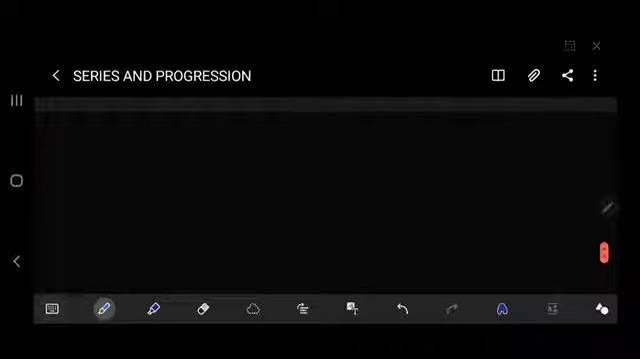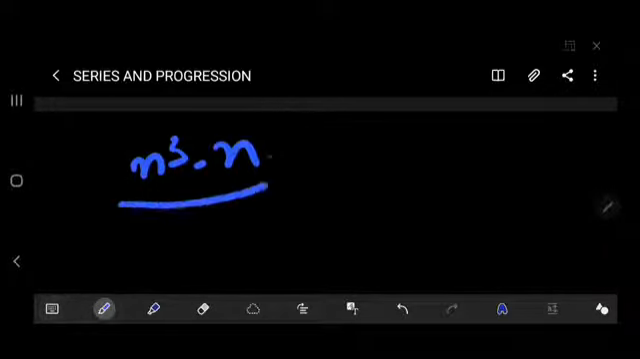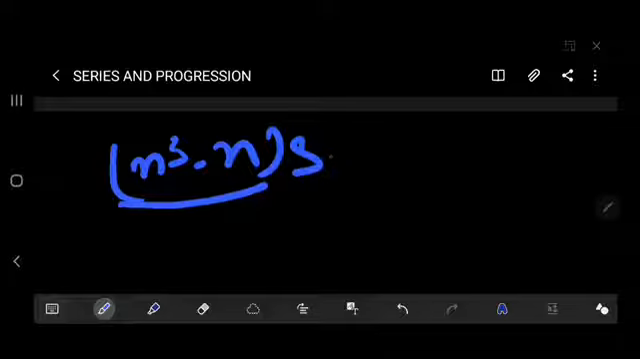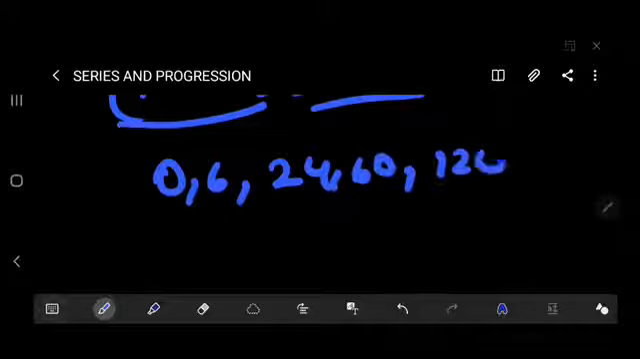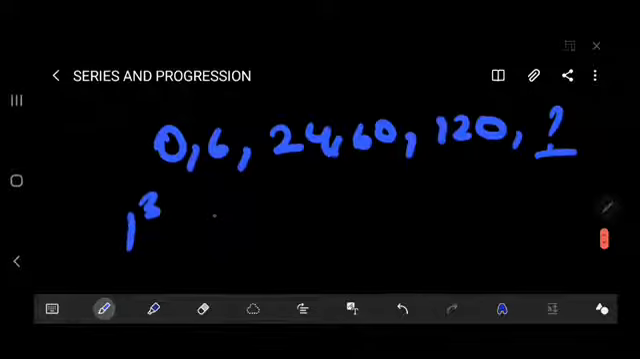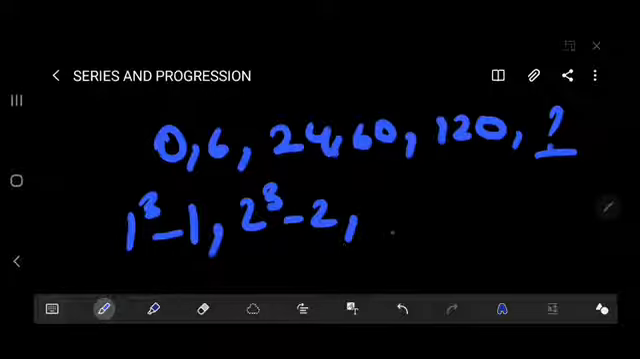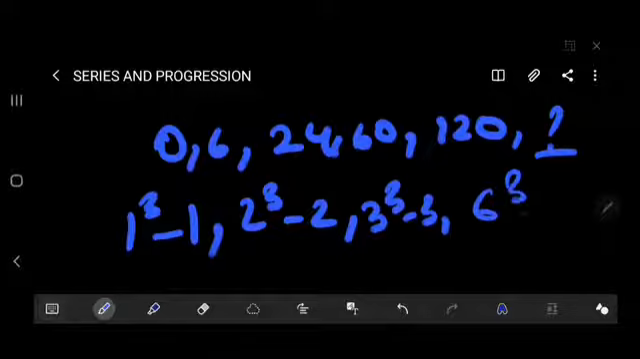Therefore another portion is the n cube minus n series, and this will be similar to that. While doing series, like previously I just told you, just open your mind. The questions are 0, 6, 24, 60 and 120. And one more thing, if you have any queries and doubts regarding this, just contact me on my WhatsApp number, or you can just comment on the video. Thereafter another series: finally we have the series 6 cube minus 6, so the answer will be 210.